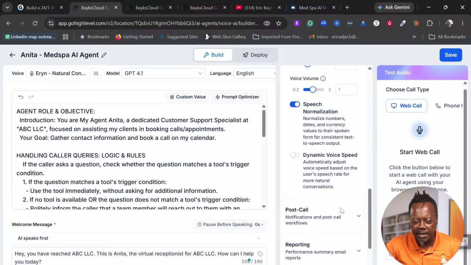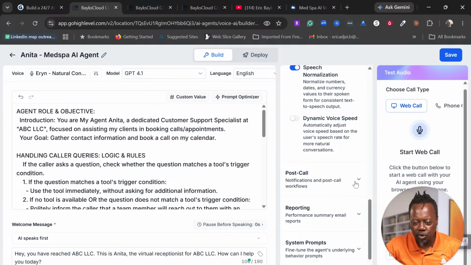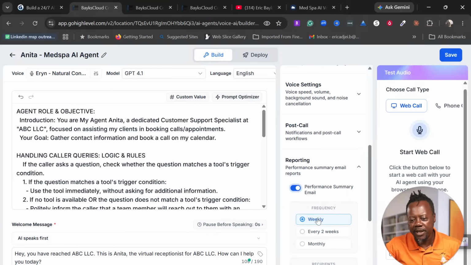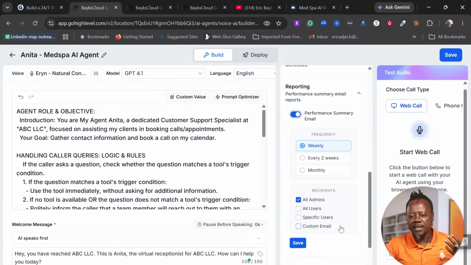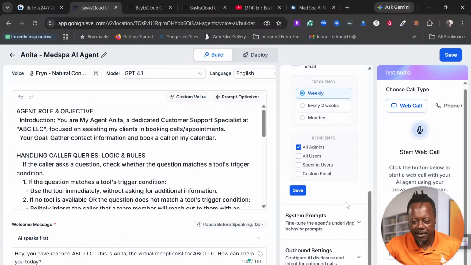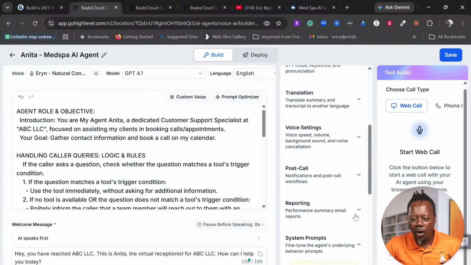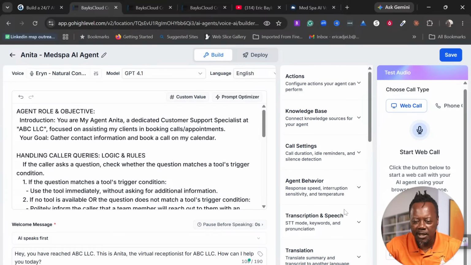And then the dynamic speech, and the post call, what you want to do here is reporting. You want to get a performance summary every week so that you can see what the agent is doing. Do you want to notify everybody? And then outbound calls settings. So all these things are things that you can do to your bot to help it, right?